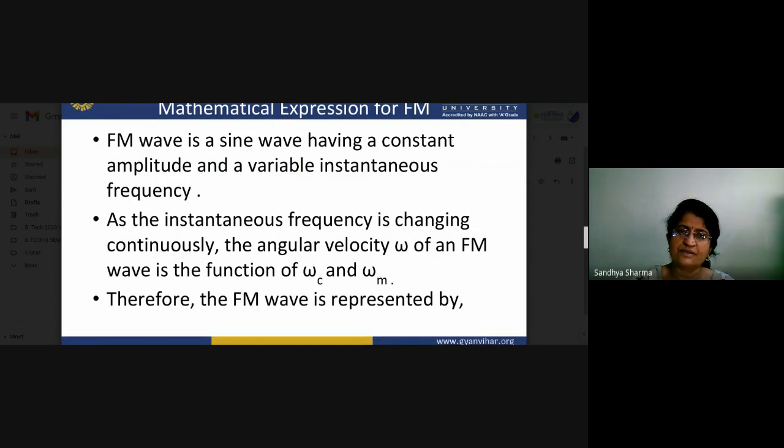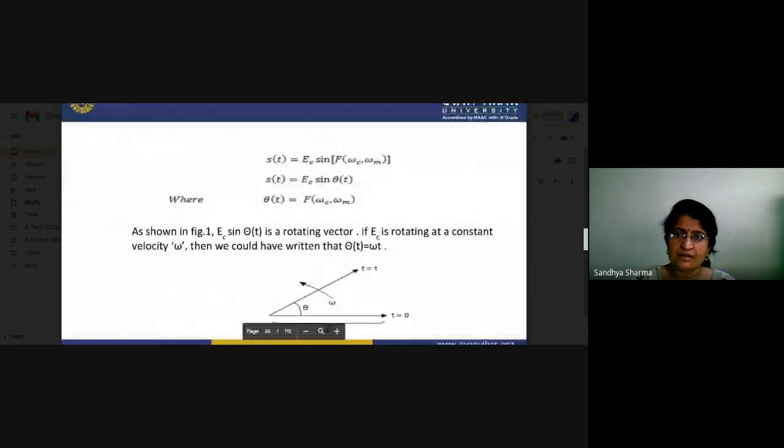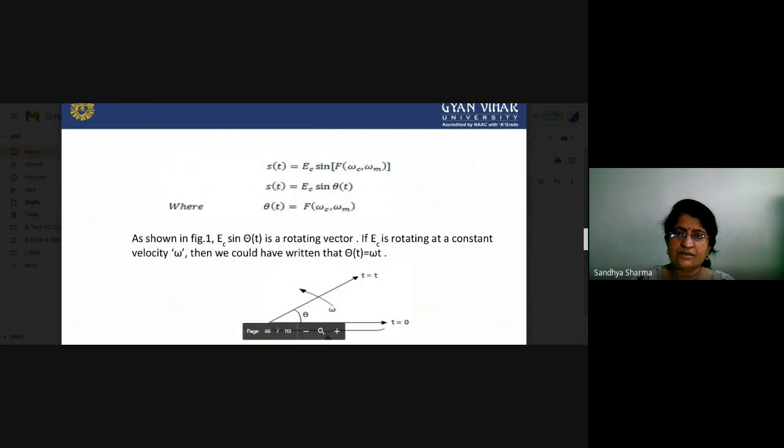The basic equation of FM is s(t) equals Ec sine of a function of omega c and omega m. You can also write it as sine theta t, where theta t is a function of the carrier frequency and modulating signal frequency.